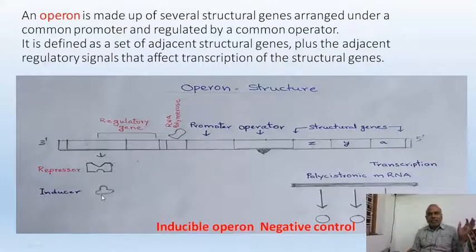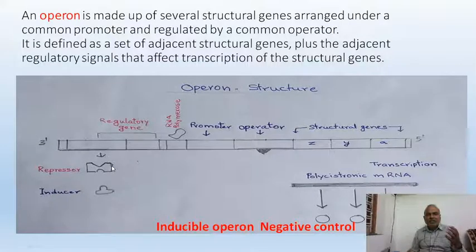If the inducer comes to that particular site, it has an affinity towards the repressor molecule, and it goes and attaches to the repressor. Whenever the inducer attaches to the repressor, the repressor's configuration changes.